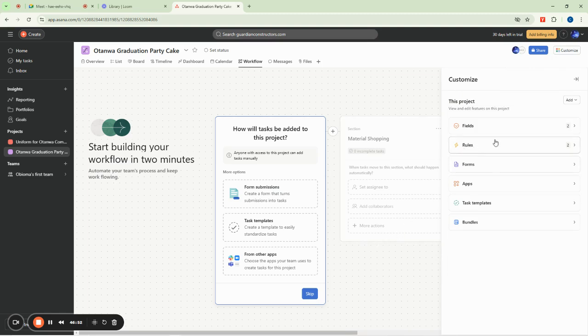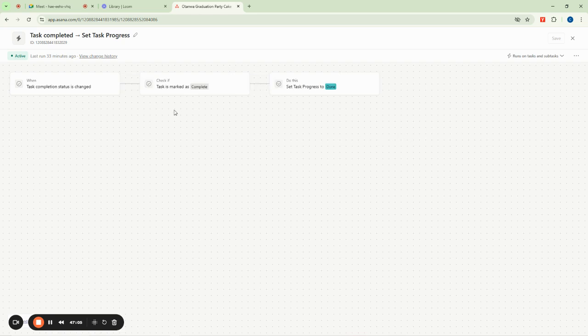Are you seeing rules here? So this is rules. You can go with this one and perform your automation. You can see that we have: when task completion is changed to this, then check if it is marked as this, and then do this.